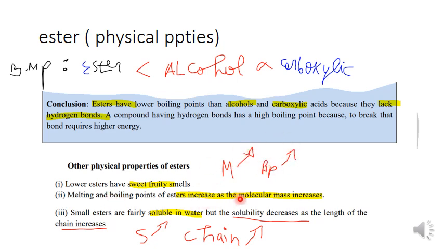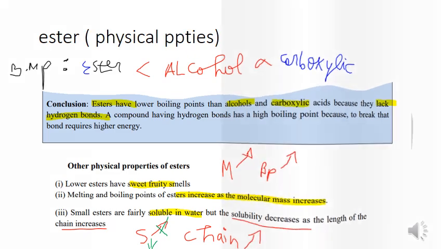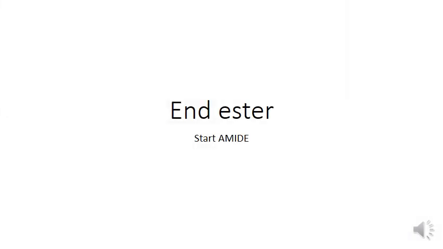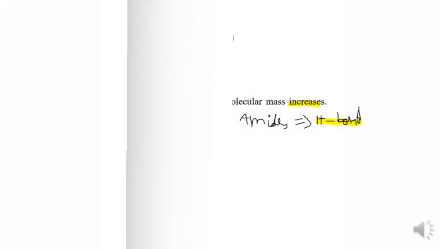Esters are also soluble in water, but solubility decreases as the chain length increases. Sorry, here, solubility decreases as the chain increases. End of ester, start of amide.